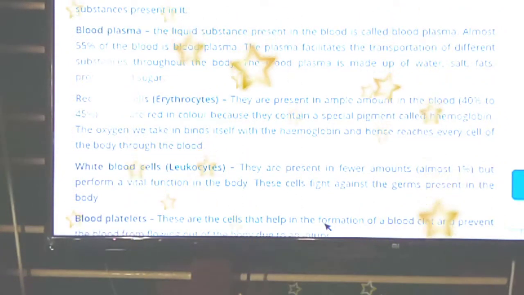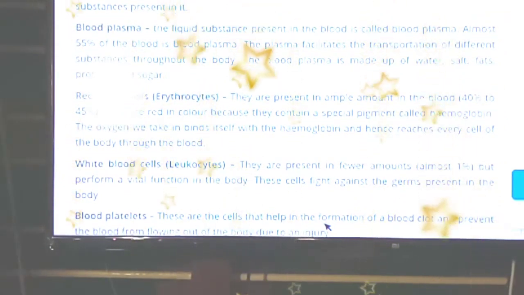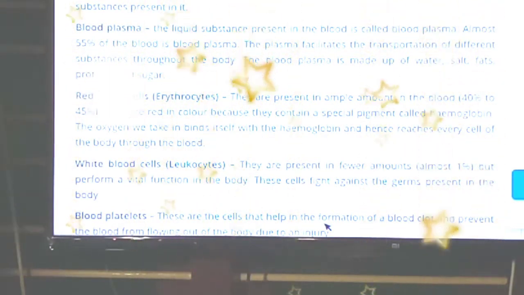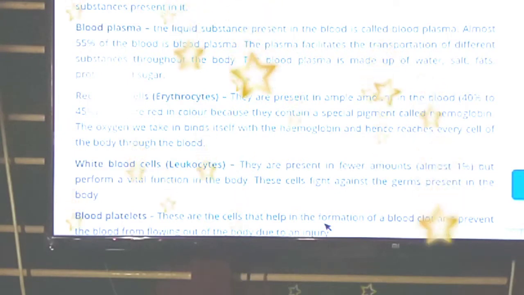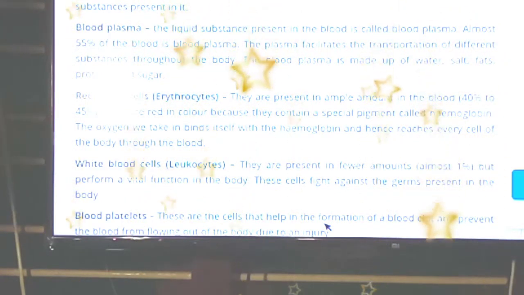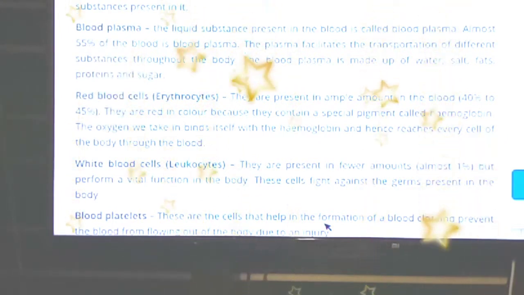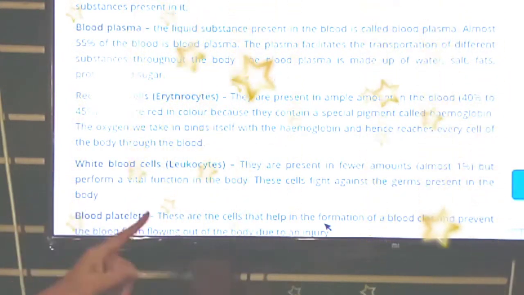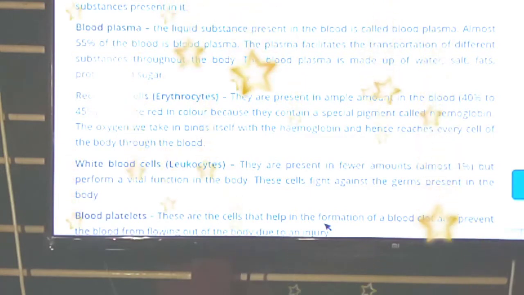The next one is RBC. RBC is known as red blood cells. It is also known as erythrocyte. It is present in ample amount in the blood, 40% to 45%, and they are red in color because there is a red pigment known as hemoglobin. Due to the presence of hemoglobin, it is red in color. Usually the oxygen binds with hemoglobin and hence it reaches every cell of the body through the blood.